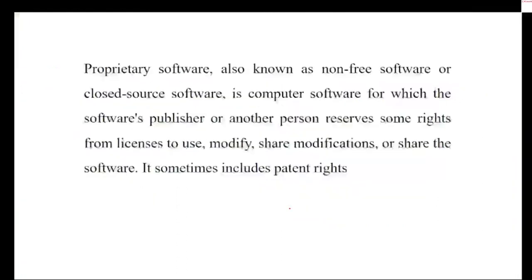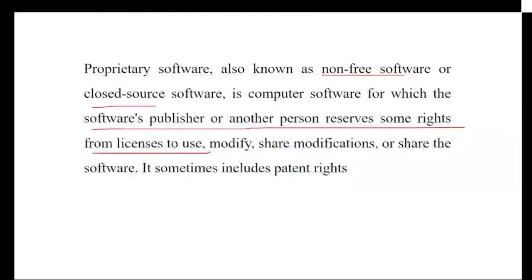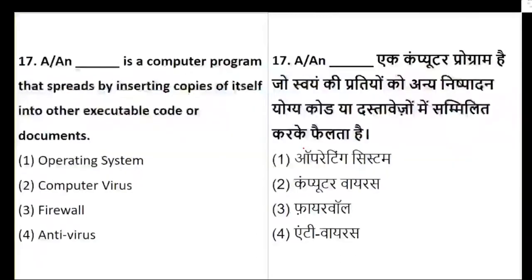Fine. Now see, proprietary software, also known as non-free software or closed source software, is software where the publisher or another person reserves some rights from the license to use, to modify, or to share the software. It sometimes includes even the patent rights. The right answer is option number D for question number 16. Okay, now let's start with the next question.